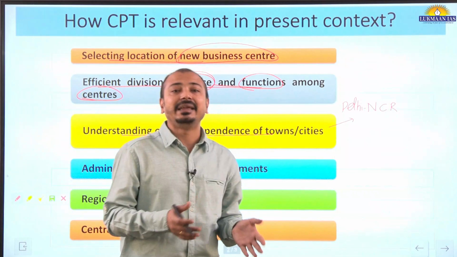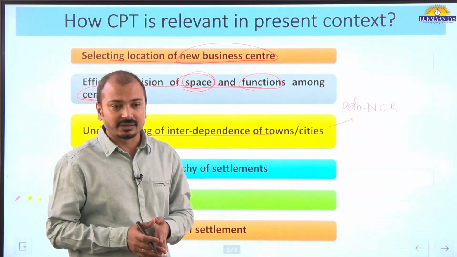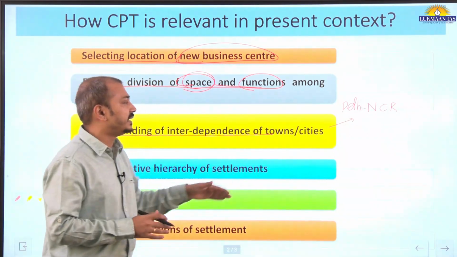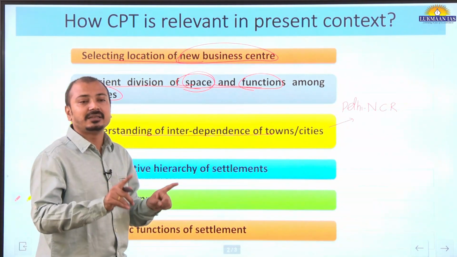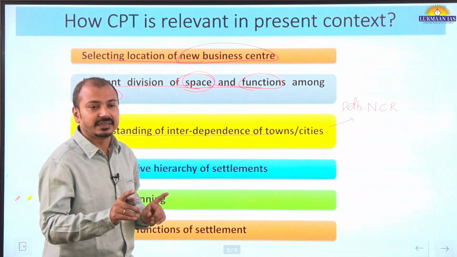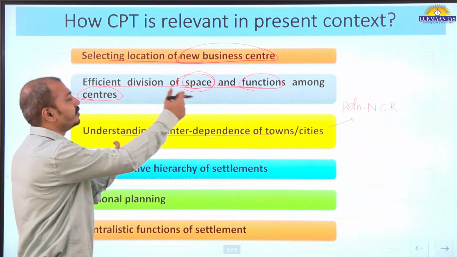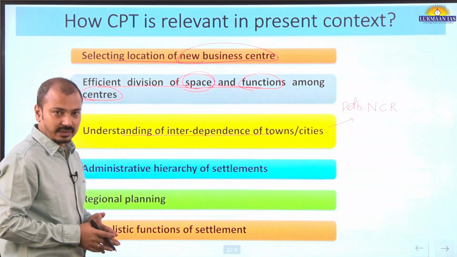At the same time, many industries developed in that region. So the location of these cities with respect to each other, how these cities developed, and the interdependence of their functions, all these aspects we can understand from this theory.